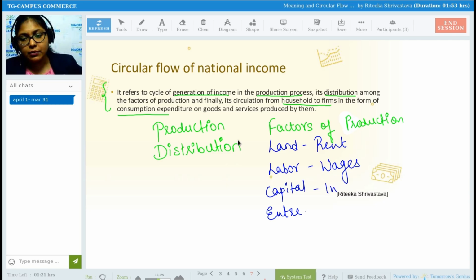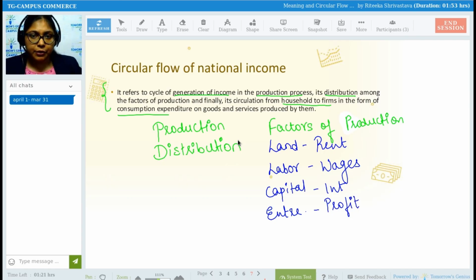Interest. Perfect. An entrepreneur, what does an entrepreneur get after going through lots of uncertainties and risks? Profit.